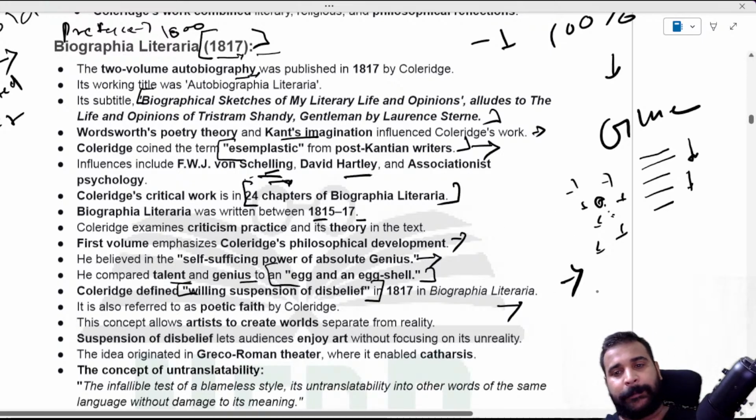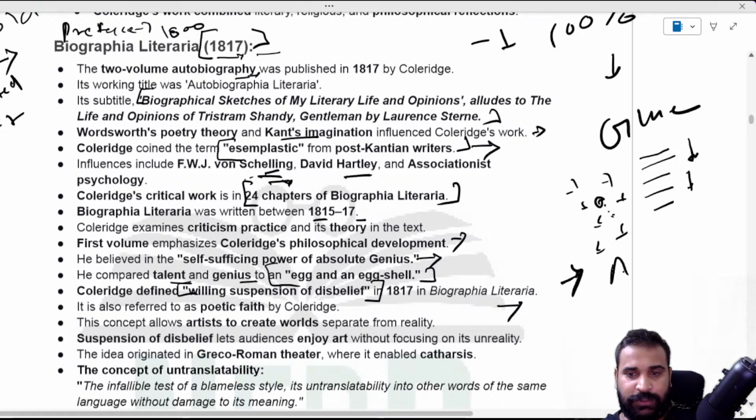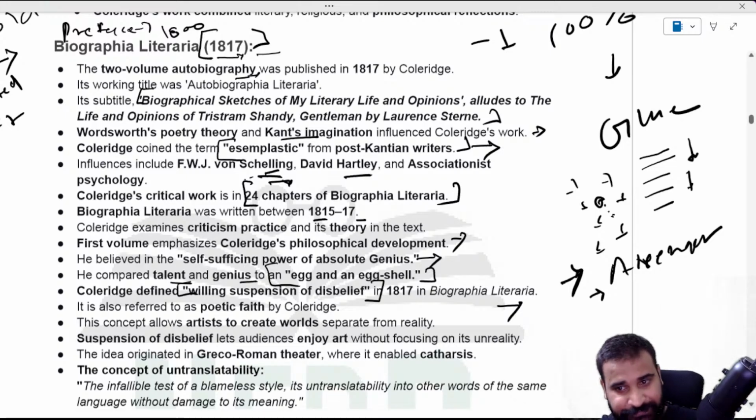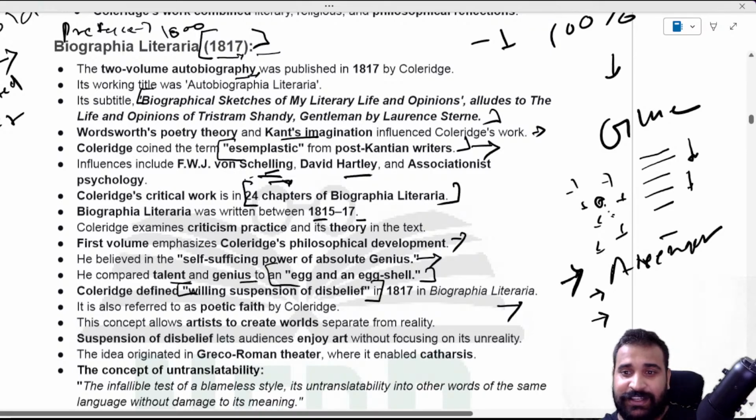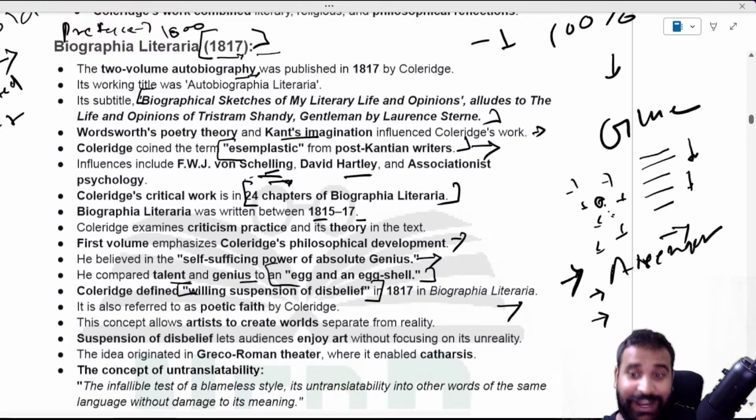As I told you, suppose you have gone to watch a movie, suppose you have gone to watch an Avengers movie in a theater, or any movie. Why am I taking science fiction? Because you know that it's not true. But when you are in the theater, you are willing to believe these lies or fictions or imaginations at the same time. While you're watching, you're believing it. That's why you're enjoying it. That is willing suspension of disbelief.